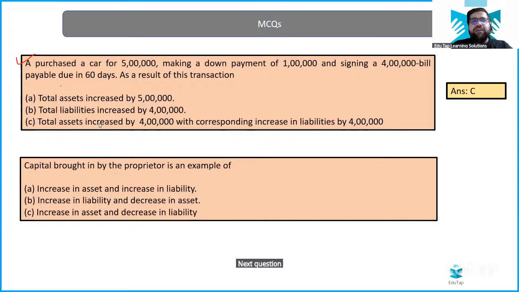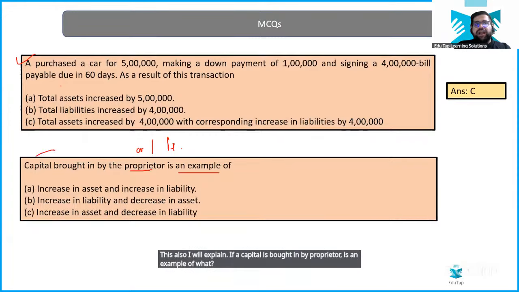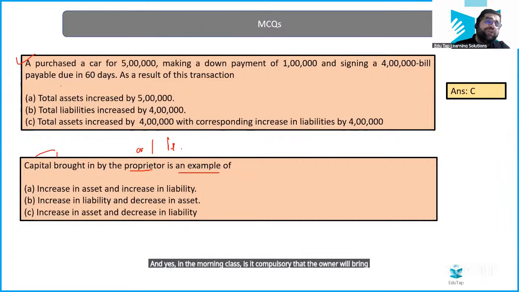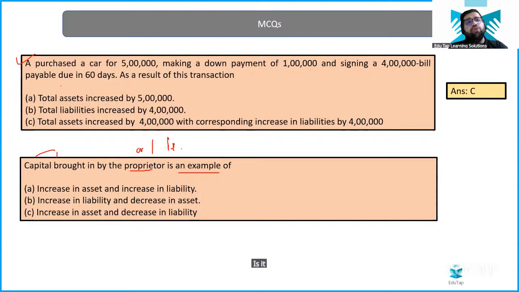Next question is capital brought in by the proprietor. Proprietor is basically the owner only. Now there is one more term which you have to understand, promoter. This also I will explain. If capital is brought in by the proprietor, it is an example of what? When capital comes, cash also comes. But is it compulsory that the owner will bring capital in cash only? No, he can bring in a different kind of asset like a car, or an asset of huge monetary value.